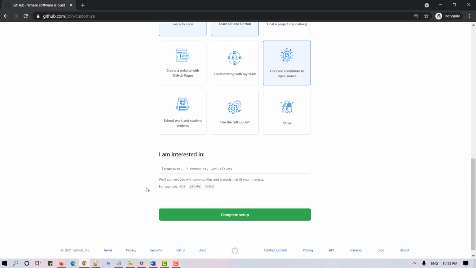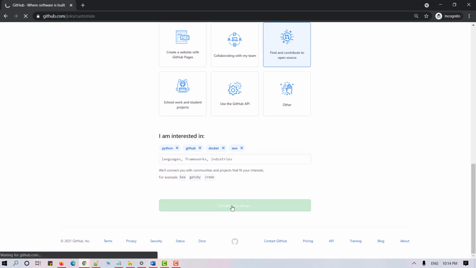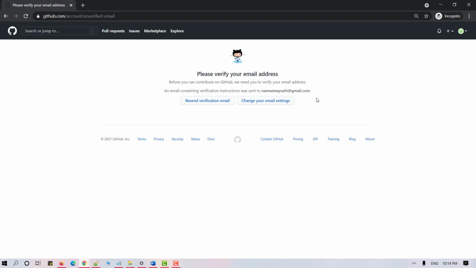Okay. So now it's asking you to select some languages, frameworks, or industries that you're interested in. So let us start. Python, GitHub, Docker, AWS. You can add any number of languages, and once you feel like you're done, you can click complete setup. Now it's asking you to verify your email address. So let me do that real quick.